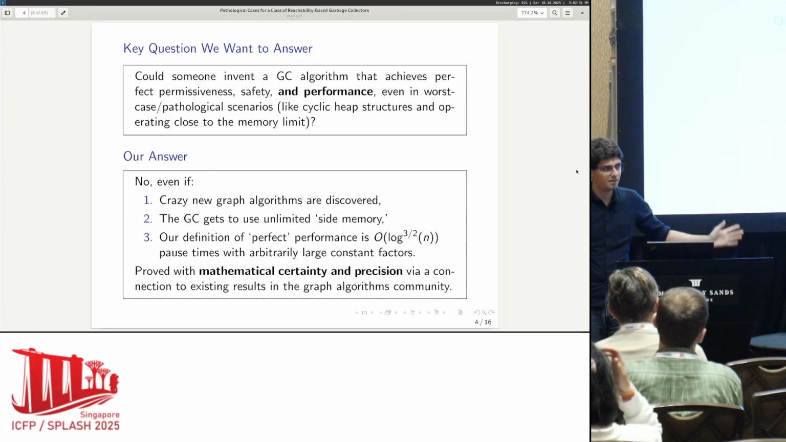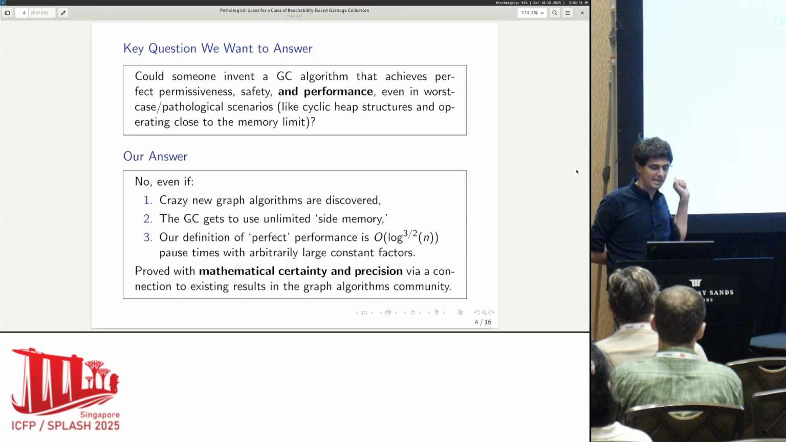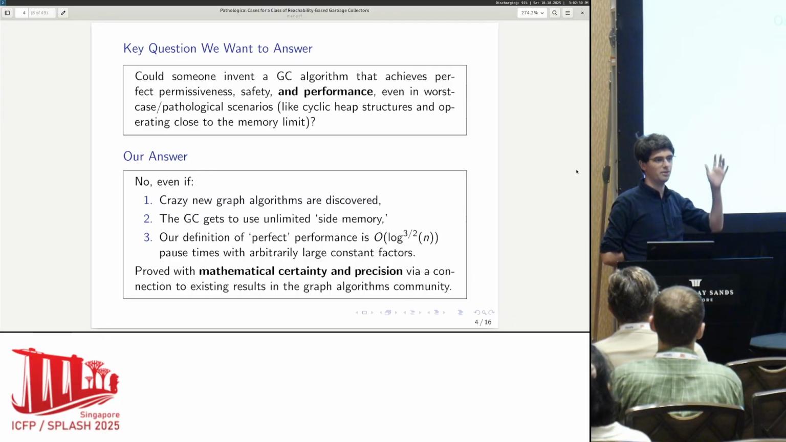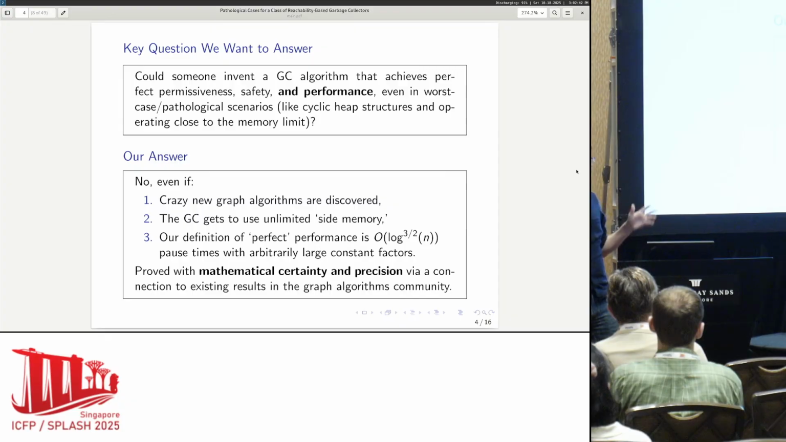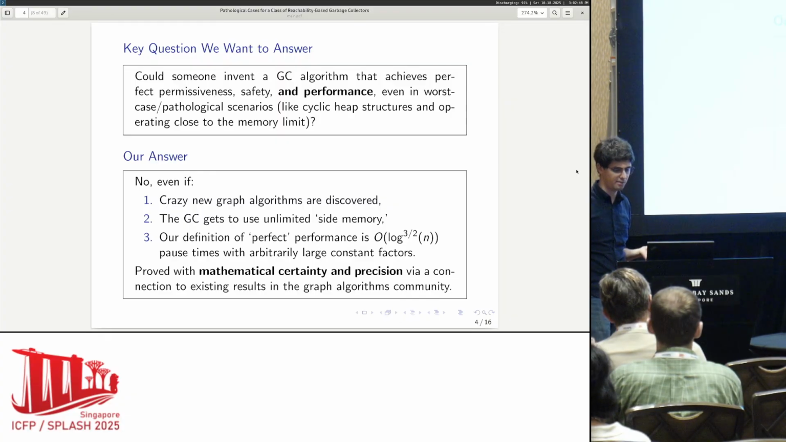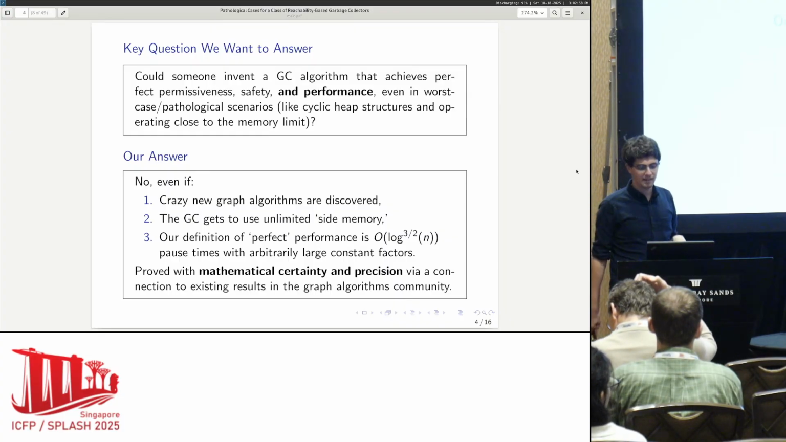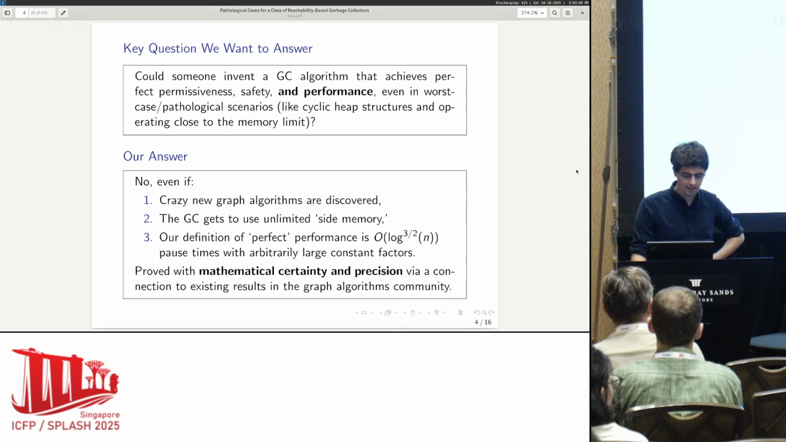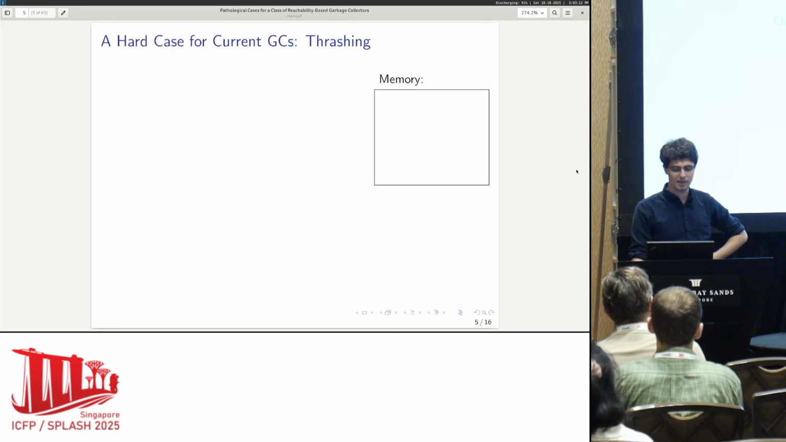This is not a surprising answer, which again, we'll get to the caveats. But it's a no, even if some crazy new graph algorithm is discovered, like Euler cycles or vertex degree 2. Even if some crazy new graph theory stuff is discovered, the answer is still no. We're not going to be able to achieve this perfection. It's still no, even if the garbage collector gets to use an unlimited amount of side metadata memory. It's a fairly strong no. And this no is proved in the paper with mathematical certainty and precision. It's not just that I sat down and thought about what mark and sweep does. It's a mathematical proof about all algorithms for a certain class of algorithms, as we'll talk about.